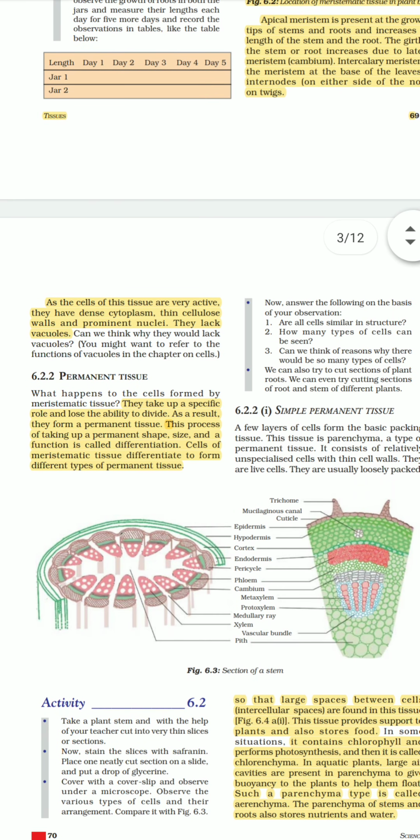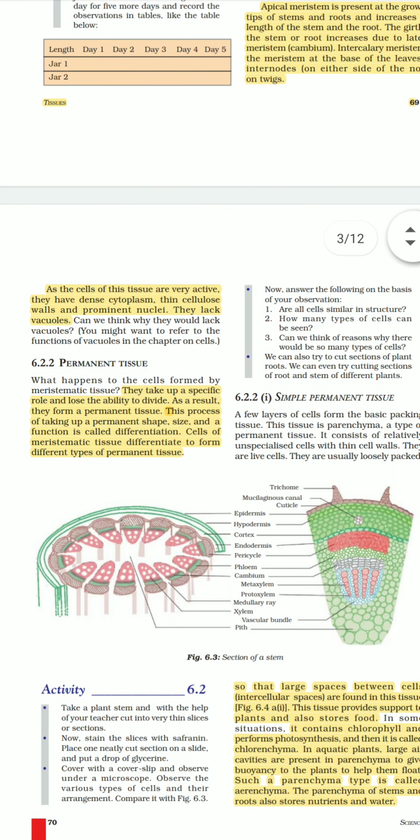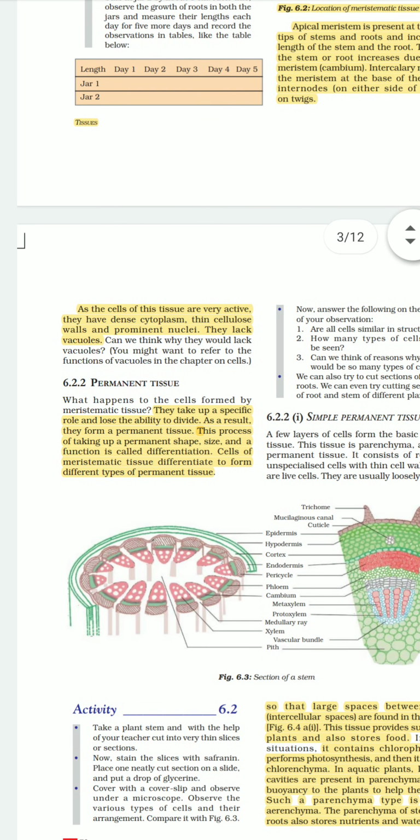Now, the cells of meristematic tissues are very active. They have dense cytoplasm, thin cellulose walls, and prominent nuclei. These are the important features of meristematic tissue. Please go through it. And they lack vacuoles.